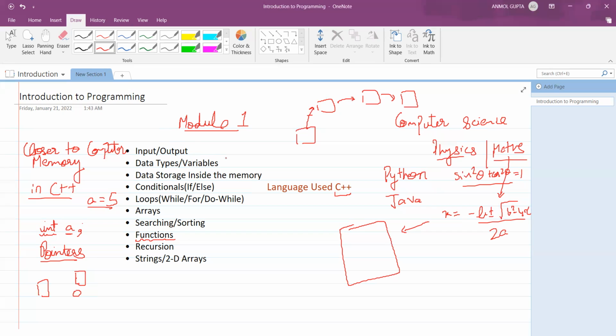The data may be numerical data, or data in the form of strings. A string is a collection of characters. So it might be English data, or it might be numerical data. And there can be more types of data, right?